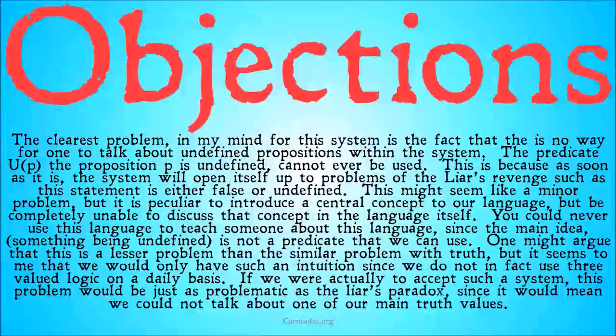Now, very briefly, a couple objections here. The clearest problem in my mind for this system is the fact that there is no way for one to talk about undefined propositions within that system. We found a way to bring the truth predicate into our systems, but we've created a new predicate that now we can't talk about. The predicate, undefined that P, the proposition P is undefined, cannot ever be used. This is because, as soon as it is, the system will open itself up to problems of the liar's revenge, such as this statement is either false or undefined.